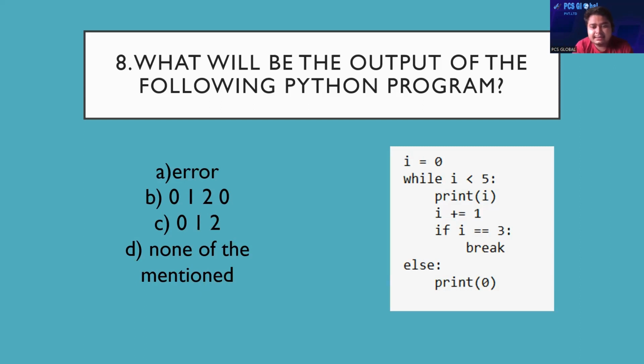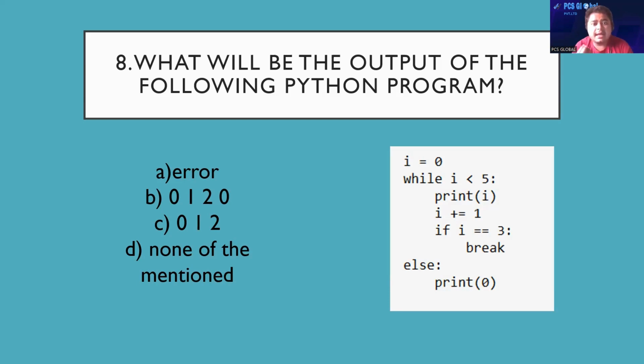First of all, i = 0. So the pre-assigned value of i is 0. Then the while loop, for loop, these all are decision control statements. The condition is while i < 5.